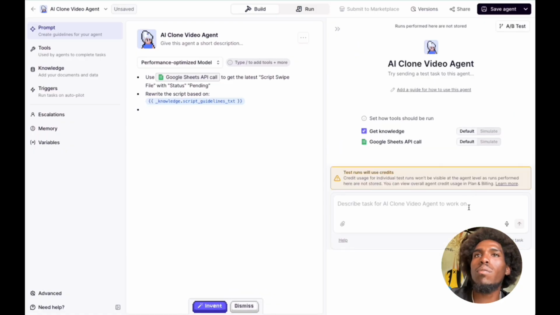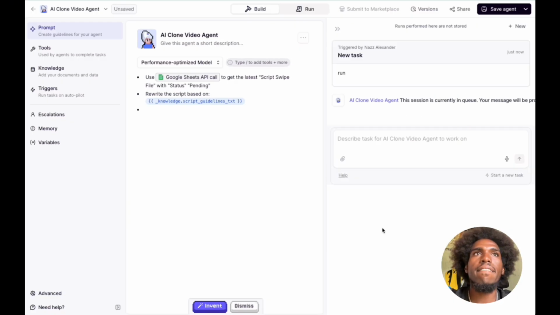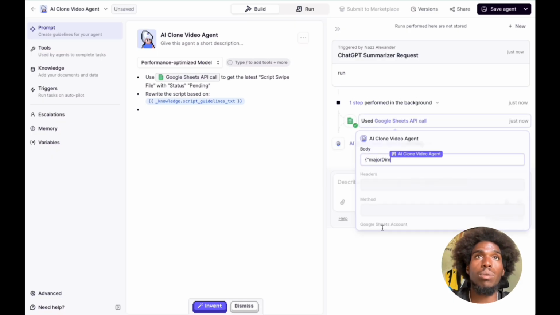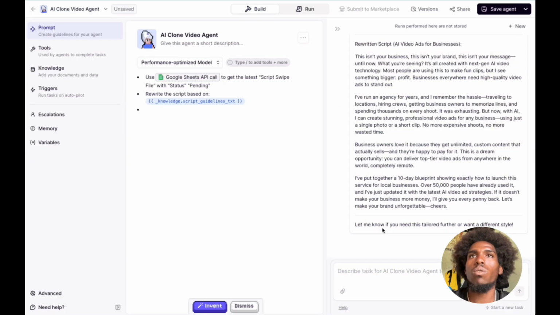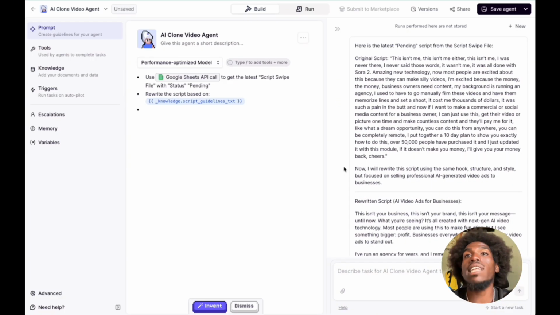I'm going to put default for both. These runs will use credits. Credit usage for individual test runs won't be visible at the agent level, as runs performed here are not stored. You can view overall agent credit usage in plan billing. Okay, run default. Let's see what we have. So it's running, it's working. So far we only have 2 steps, right? Get the scripts, rewrite the scripts. Whoa. Okay. So it did that in 1 step.